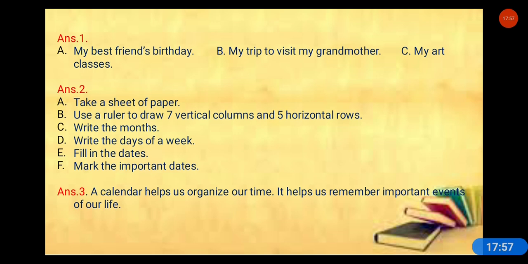Answer 2: A, take a sheet of paper. B, use a ruler to draw 7 vertical columns and 5 horizontal rows. C, write the months. D, write the days of the week. E, fill in the dates. F, mark the important dates. Answer 3: A calendar helps us to organize our time. It helps us to remember important events of our life. Right?